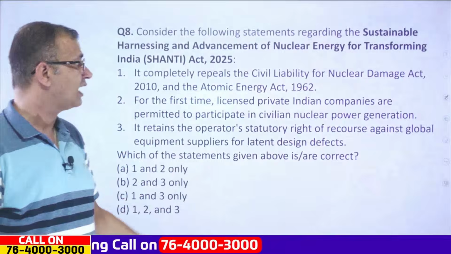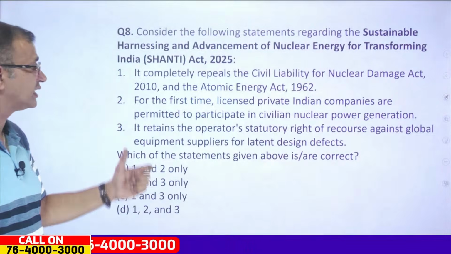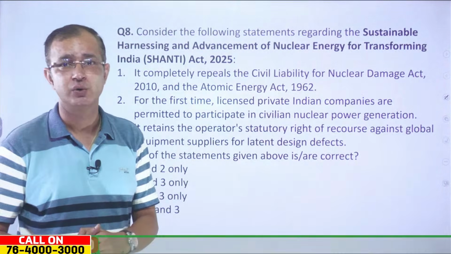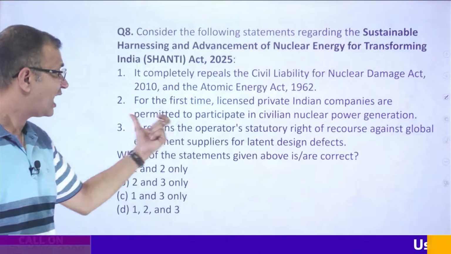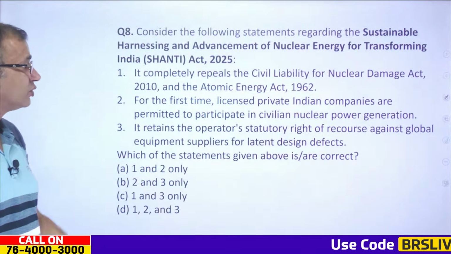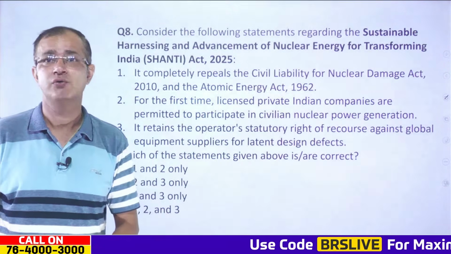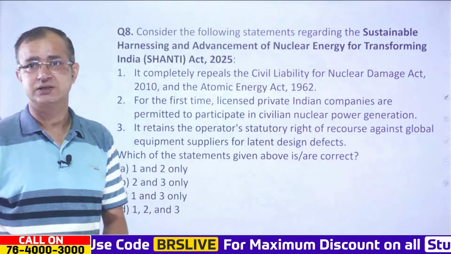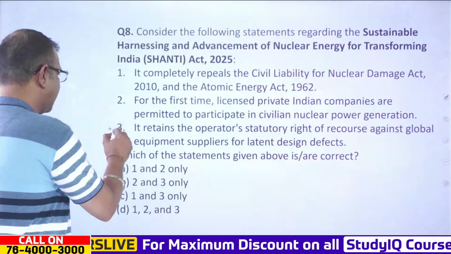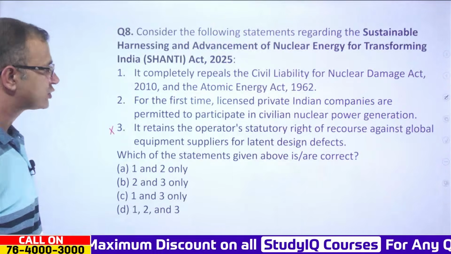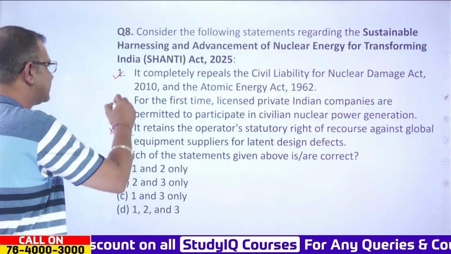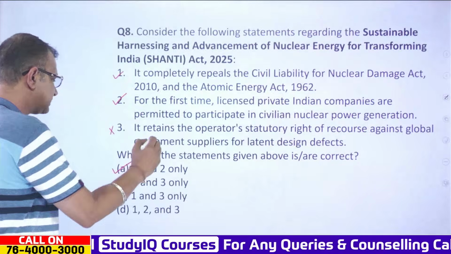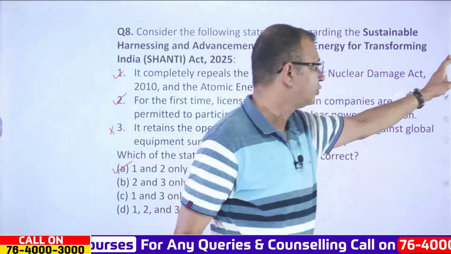Second, for the first time, licensed private Indian companies are permitted to participate in civilian nuclear power generation. Third, it retains the operator's statutory right of recourse against global equipment suppliers for latent design defects. Yes, that clause has been dropped. So, of course, the third is not correct. But the first and second are true. Therefore, the answer is A, that is 1 and 2 only.